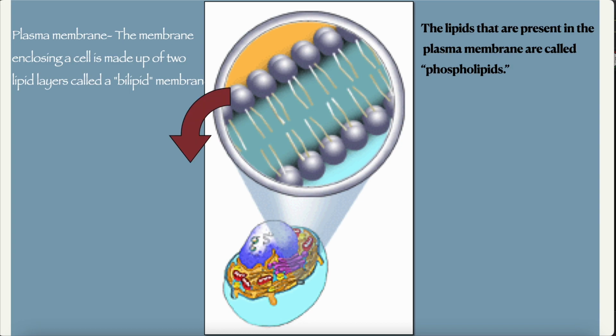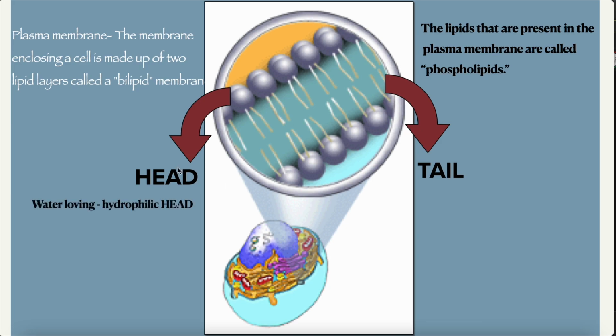The phospholipids have different parts. They have the head, that's this one, and then they have the tail. The head is hydrophilic, which means water loving. Hydro means water, and philic means loving. And then there is this tail, which is water hating, hydrophobic.